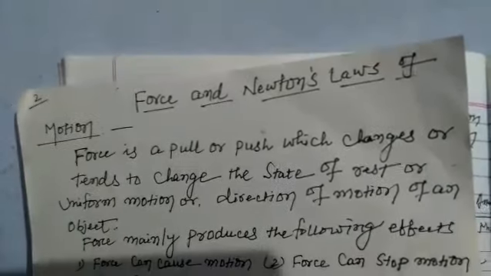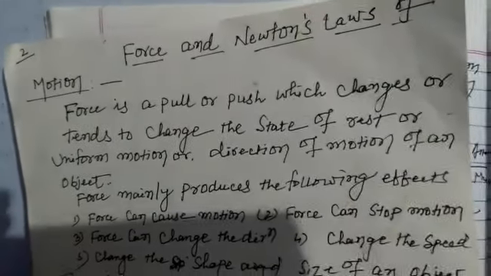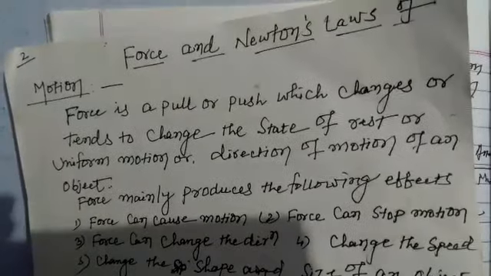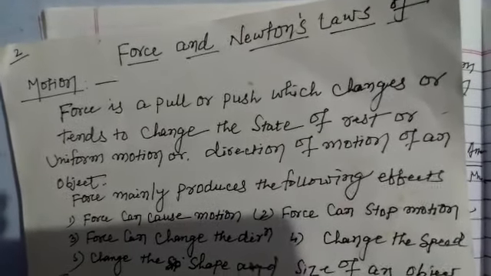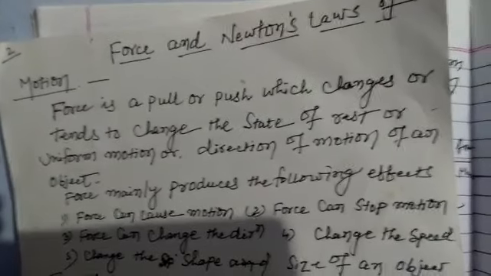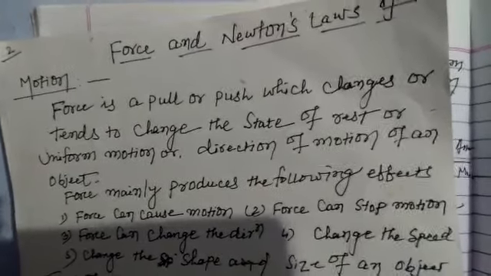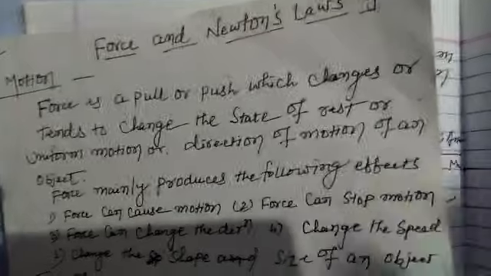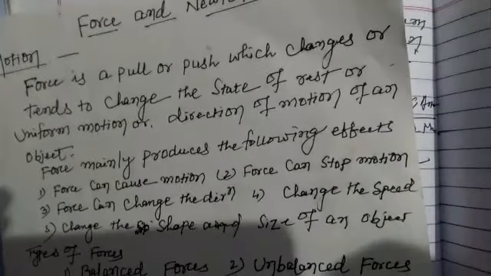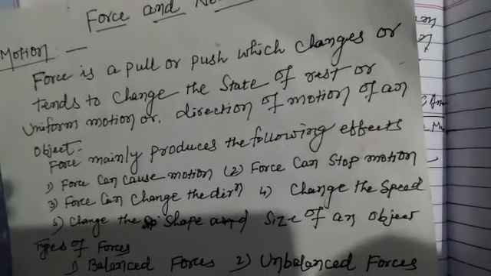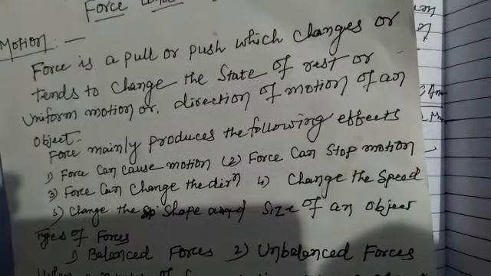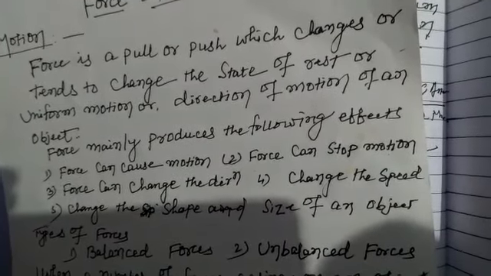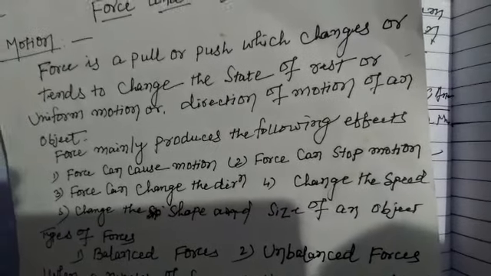So the effect of force, four factors and five factors, depends upon the force. It can change the motion, or stop the motion, change the direction, change the speed, and change the shape and size of an object. So when a force is applied to an object, the following effects occur, and this type of change in an object is said to be caused by force.